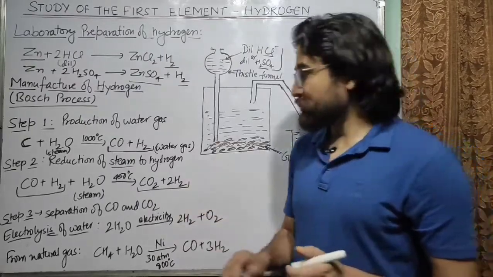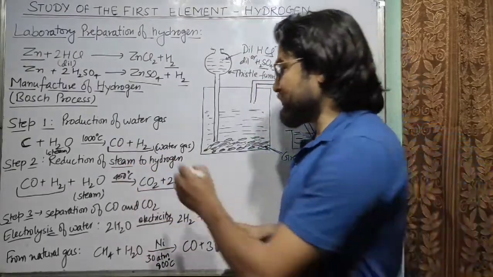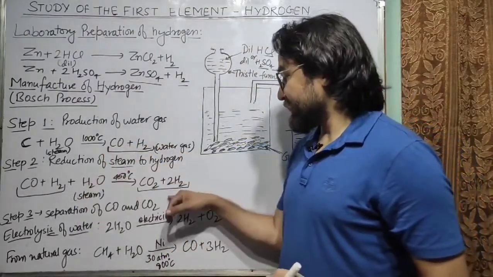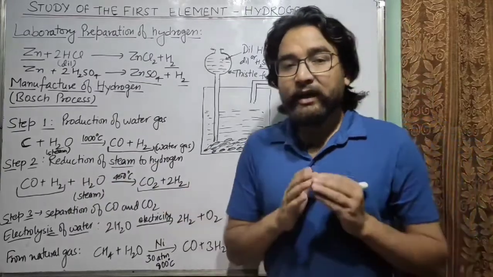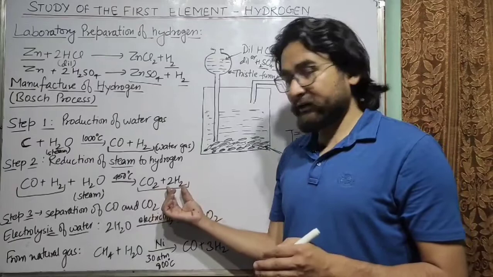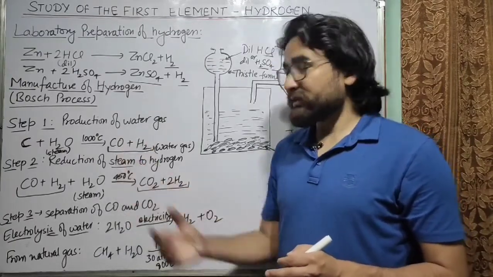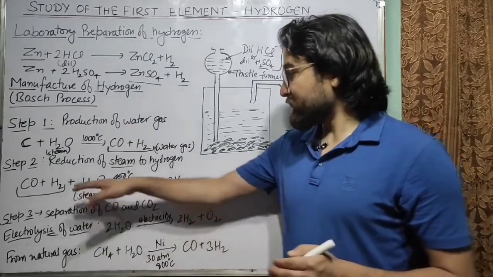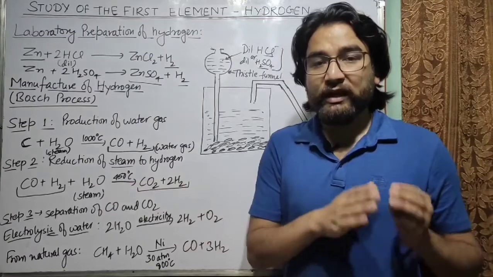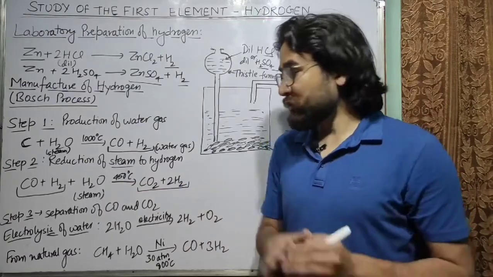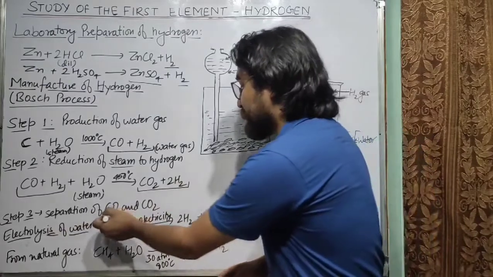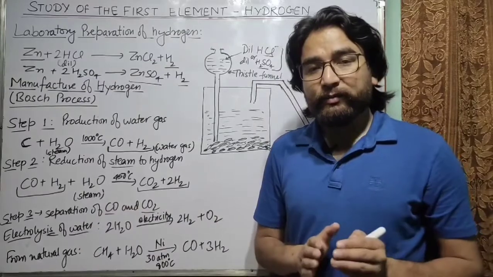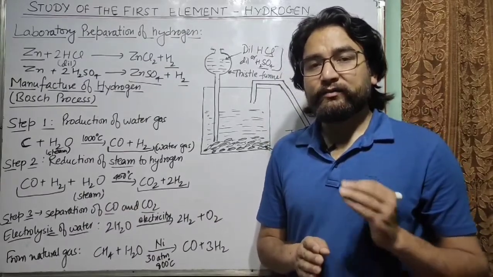Now the third step, because now there are 3 gases. First we have produced carbon monoxide and hydrogen. Now this carbon monoxide will be converted to carbon dioxide and hydrogen. So you can see here we have hydrogen gas and carbon dioxide gas, and some traces of carbon monoxide will also be there. So how are these separated from hydrogen? Because we need hydrogen, not carbon dioxide and carbon monoxide, we have to remove the carbon monoxide and carbon dioxide. So the third step is separation of carbon monoxide and carbon dioxide from hydrogen.